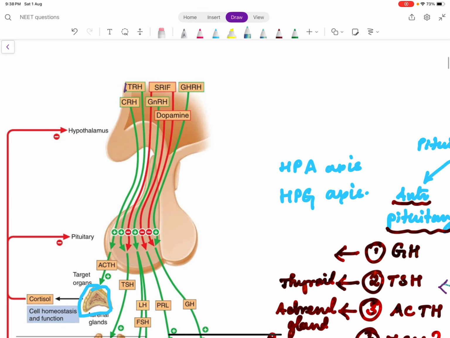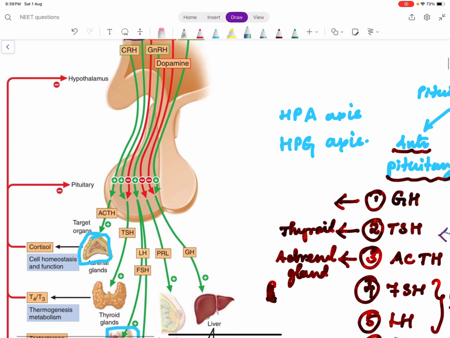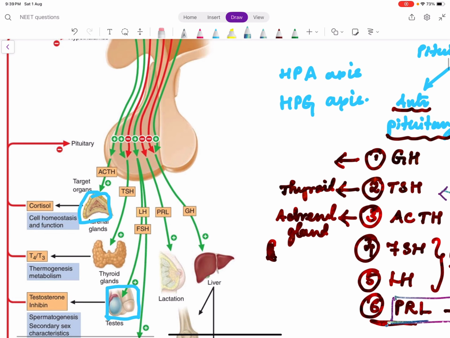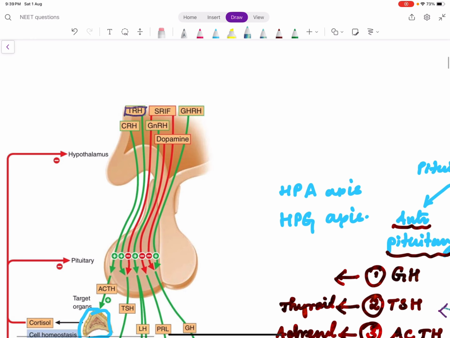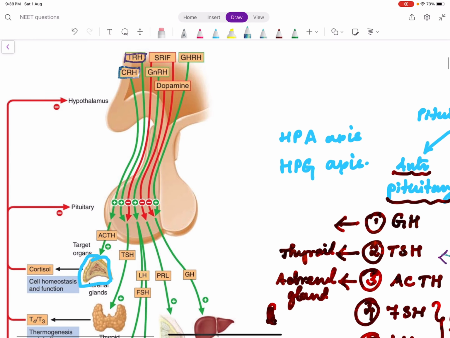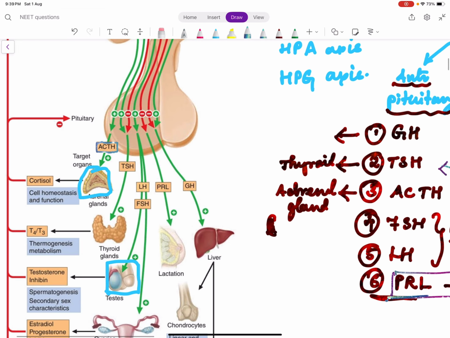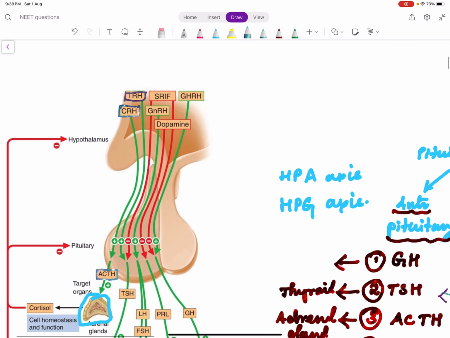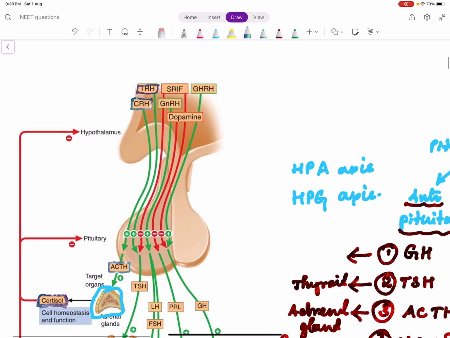See, thyrotropin releasing hormone is produced by the hypothalamus. It stimulates the thyroid stimulating hormone. That TSH acts on the thyroid gland to release T4 and T3. CRH is corticotropin releasing hormone. It comes from the hypothalamus. It stimulates the pituitary to produce ACTH, which acts on the adrenal to produce cortisol. Remember the word cortisol, not other hormones. Only cortisol is under the influence of ACTH, not the other hormones.